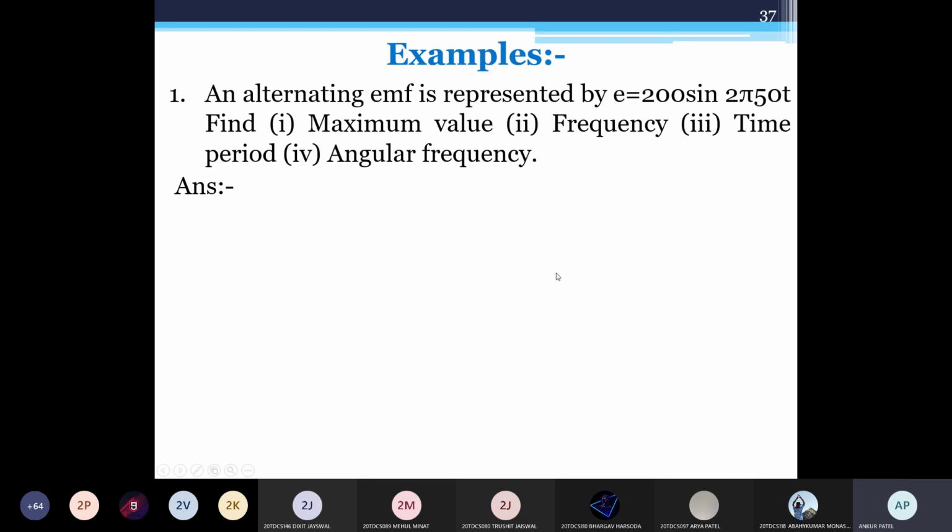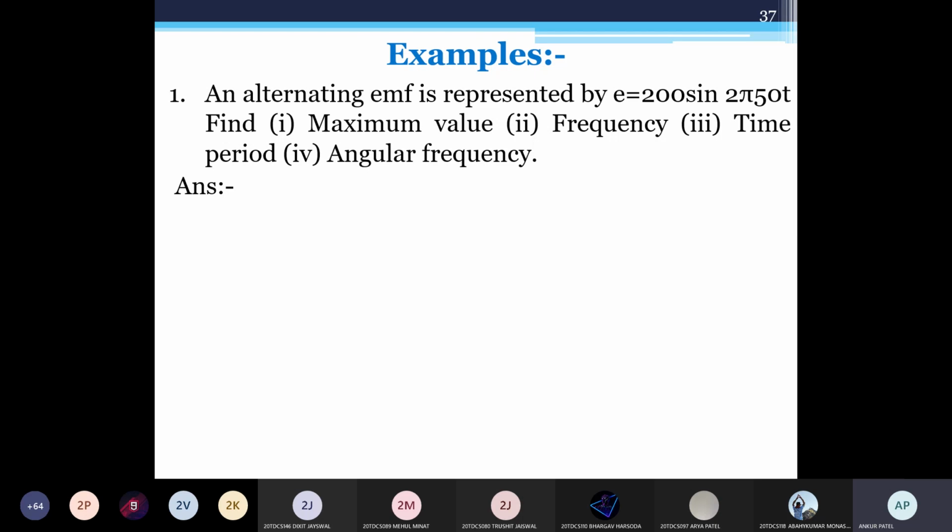Now we'll go for the example. An alternating EMF is represented by E equal to 200 sin 2 pi 50t. Find the maximum value, frequency, time period and angular frequency. So the equation is given, E equal to 200 sin 2 pi 50t. What is the standard equation of the EMF? Sometimes it is denoted by E or V, that is similar, voltage. So we know E equal to Em sin omega t. Compare with this equation.